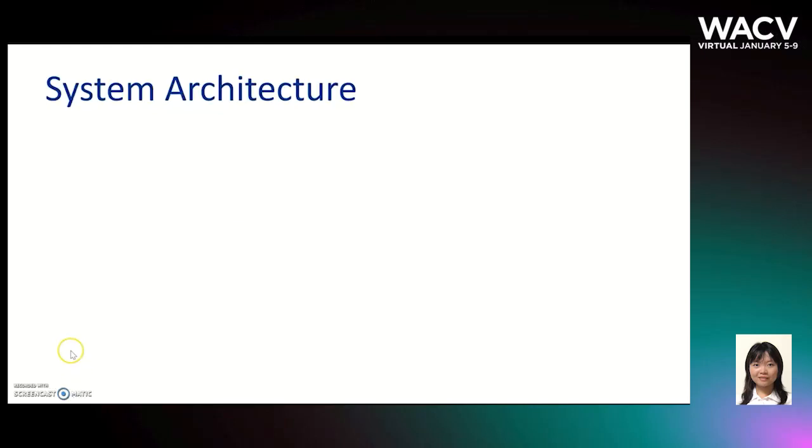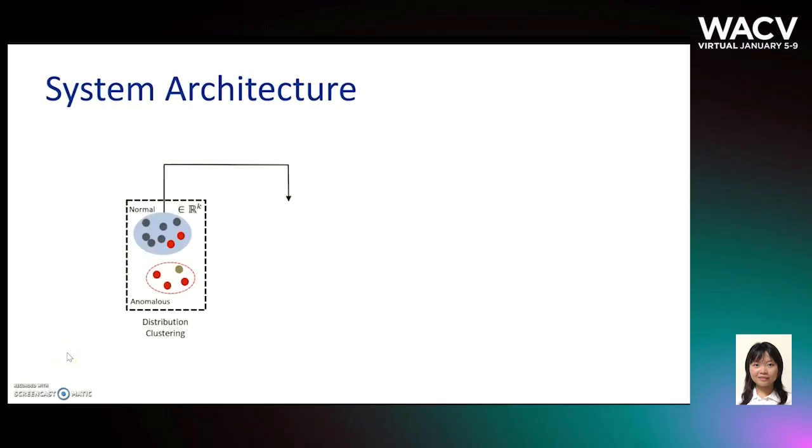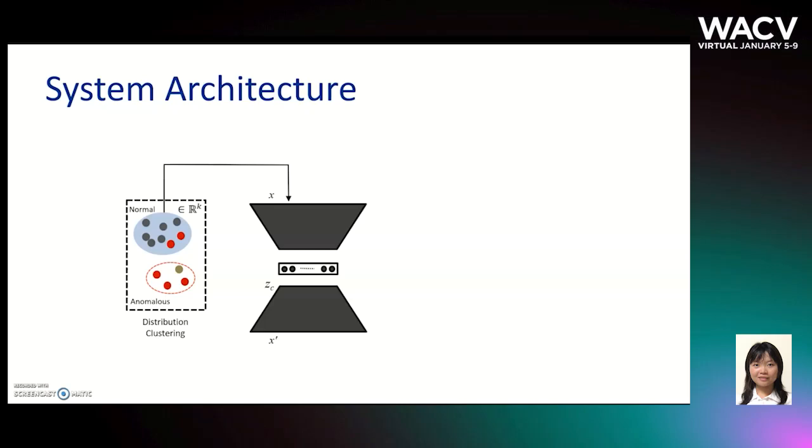Next, we present our system architecture. We obtain an initial split of the data into normal and abnormal subsets through distribution clustering. Clusters with low variances are hypothesized as normal candidates, while those with high variances are treated as abnormal. The normal candidates are then passed into an autoencoder for representation learning.